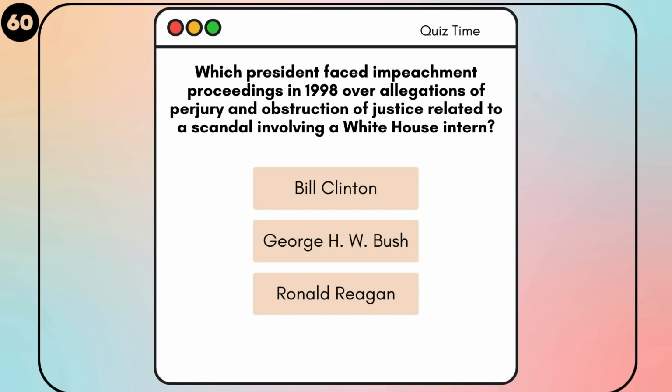Which president faced impeachment proceedings in 1998 over allegations of perjury and obstruction of justice related to a scandal involving a White House intern? Bill Clinton, George H.W. Bush, Ronald Reagan. Bill Clinton.